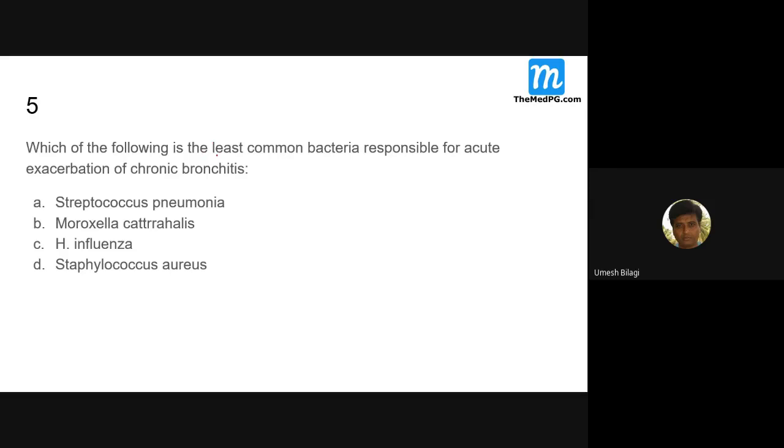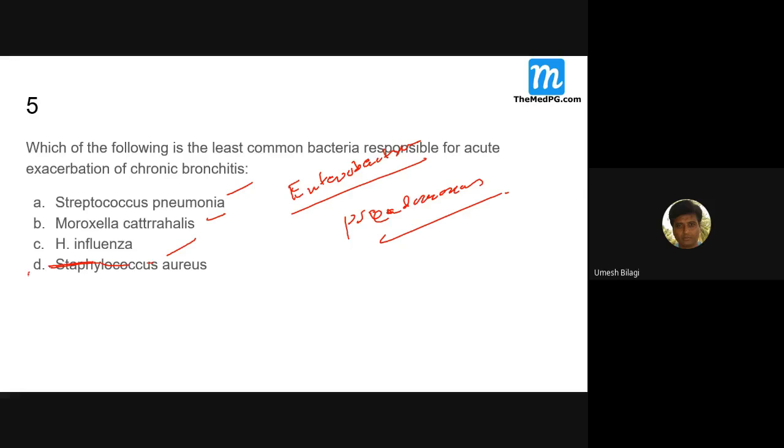Which of the following is the least common bacteria responsible for acute exacerbation of COPD, chronic bronchitis? Staph aureus. Staph aureus is not. Enterobacteria and Pseudomonas also can cause exacerbation of COPD. Remember, apart from these three, Enterobacteria and Pseudomonas both are known to cause exacerbation of COPD. This is not, so this is the answer.